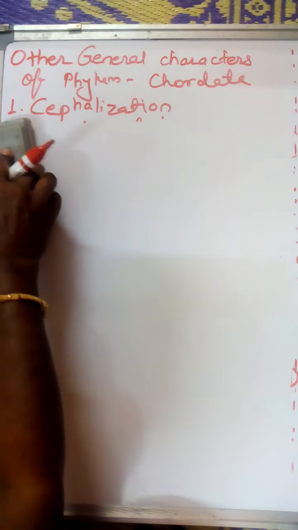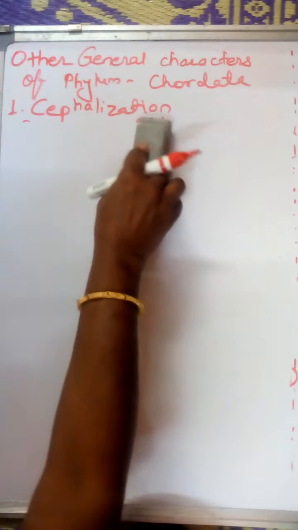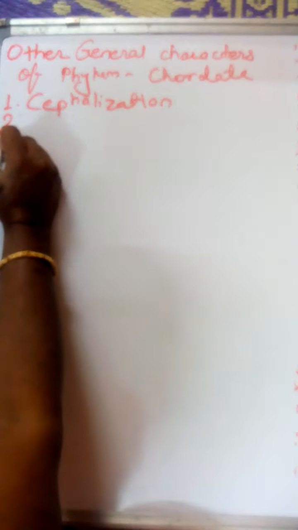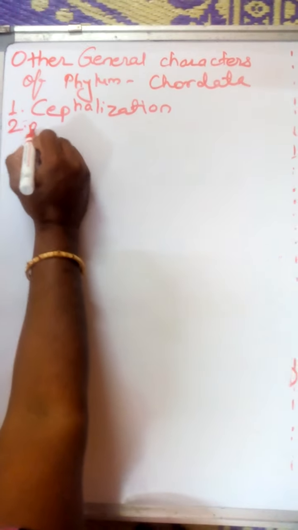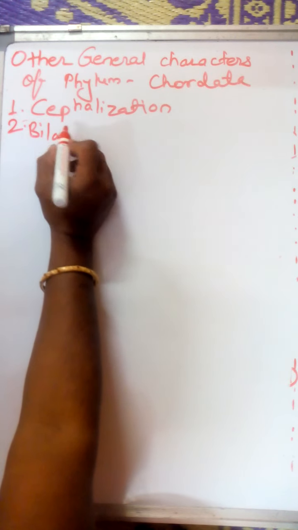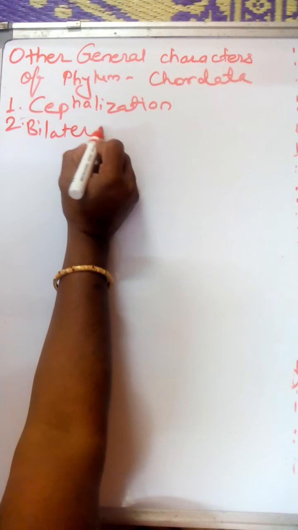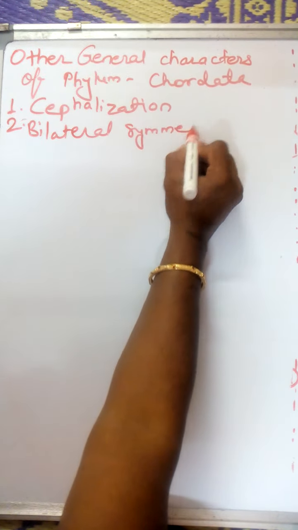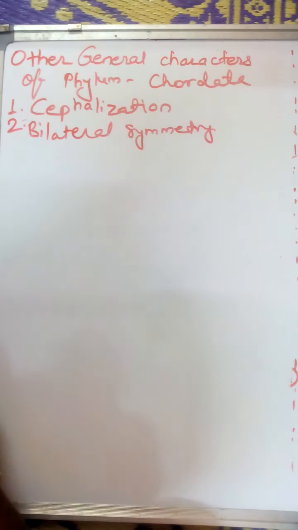Okay, so cephalization means formation of the head. Try to remember that formation of head means the process of cephalization. Then secondly, we said the character that is bilateral symmetry. Okay, bilateral symmetry means what?